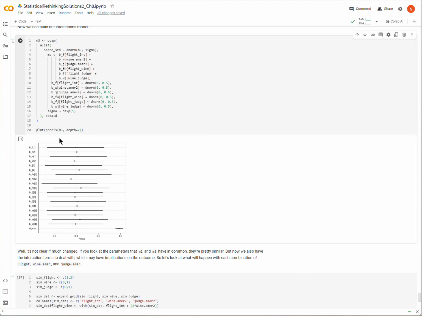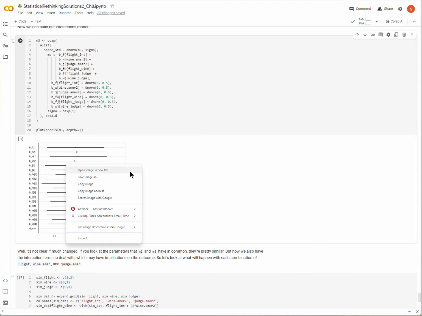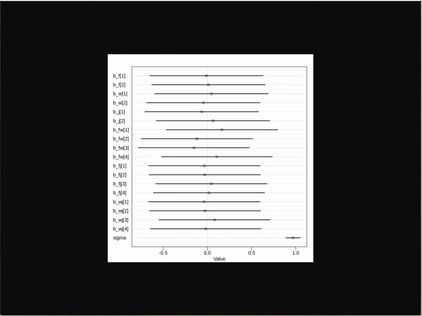Okay, so now we have our big output. Again we have the effect of the flight 1 or 2, wine nationality, judge nationality, but now we have the interactions 1, 2, 3, and 4 as you already saw it encoded for flight and wine nationality, flight and judge nationality, wine nationality and judge nationality. But it's hard to make sense of what's going on here.